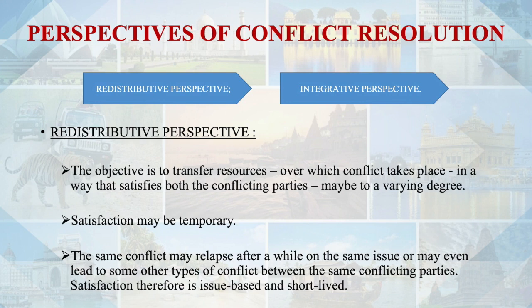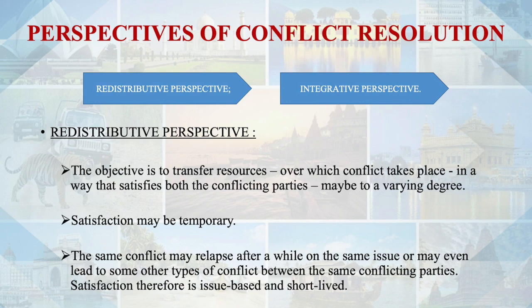The same conflict may reappear because of the same issue, and this reappearance may lead to a more intense conflict in coming years between the same conflicting parties. Other parties may also be added. So satisfaction is issue based and short lived. That is the basic disadvantage of the redistributive perspective.